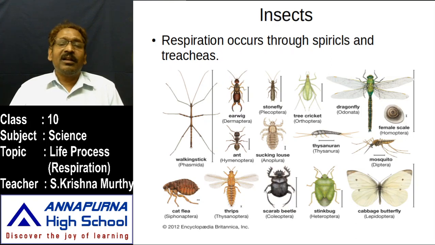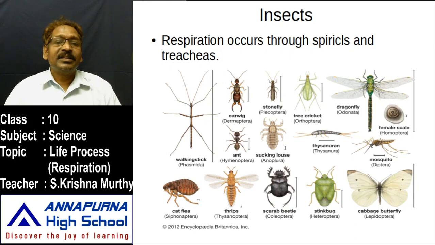Now another group, terrestrial organisms. The insect family is the largest family in the animal kingdom among terrestrial bodies. Here different kinds of animals are there. Look at each and every one of them. In these, respiratory organs are present in different ways. What are the respiratory organs in insects?